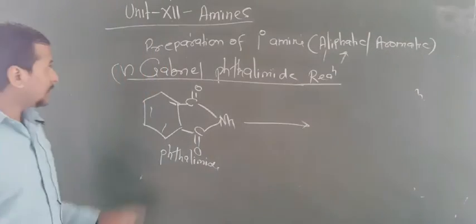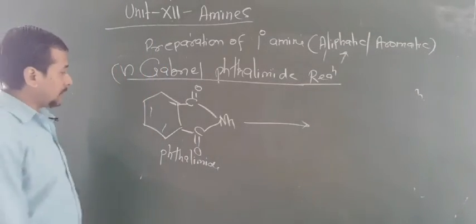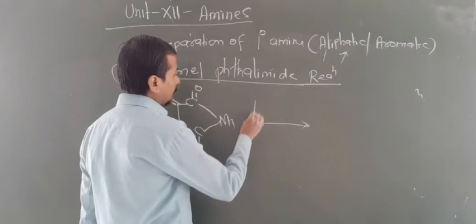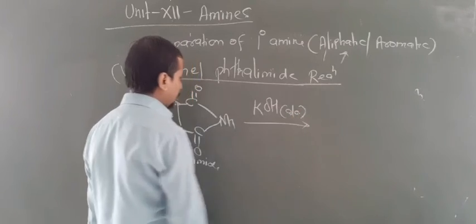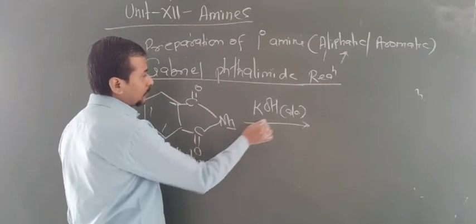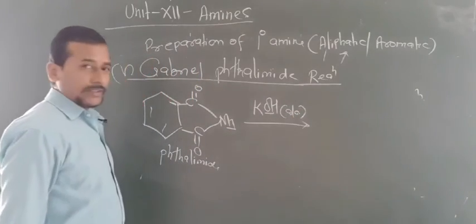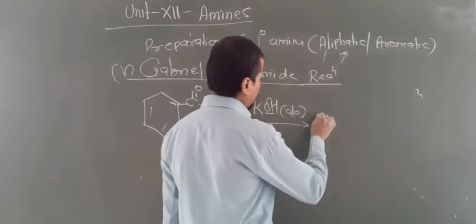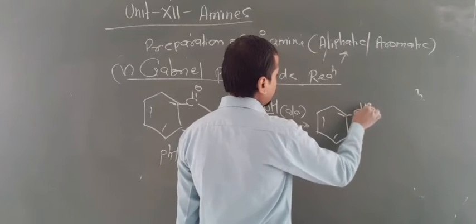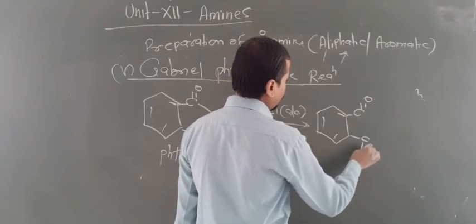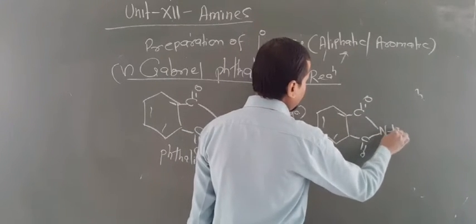So now let us focus on the Gabriel phthalimide reaction. Here phthalimide reacts with alcoholic KOH. So what happens? This H is removed by this OH minus. Now here K, that means potassium, is attached. So now here C double bond O, C double bond O, and this becomes NK.